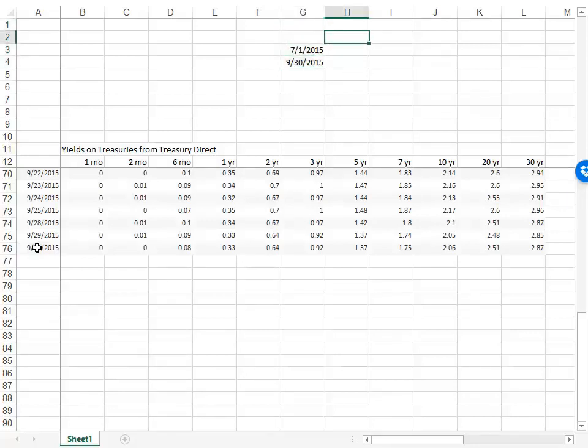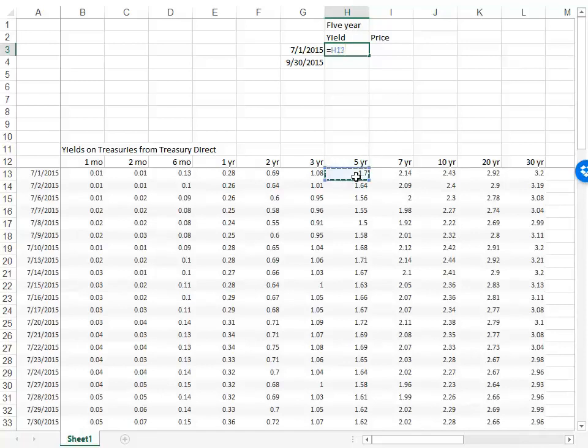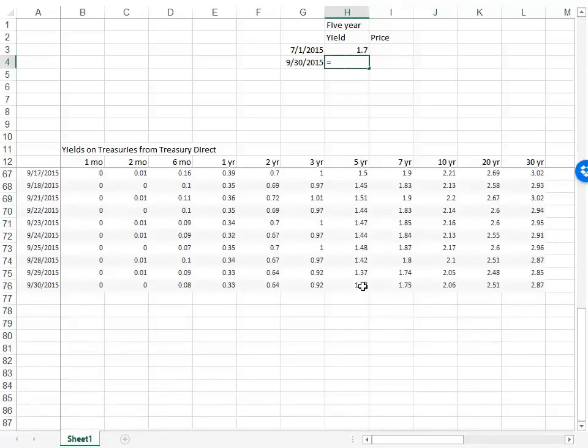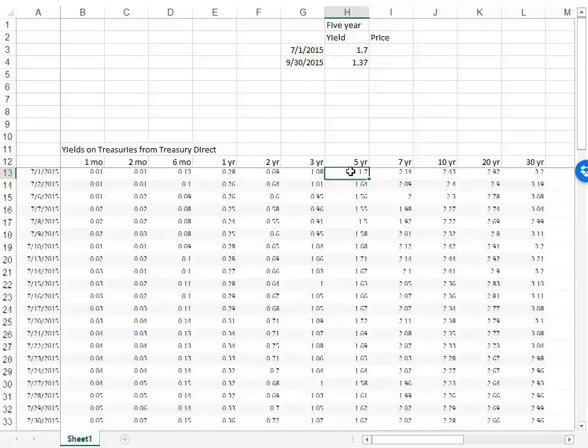We're going to put the yields for the 5-year right here. We're going to do a yield and a price, and this will be the price of a bond fund. This will be for a 5-year. And let's pull down the yield for July, 1.7. We have 1.37 at the end. So this bond decreased in yield.